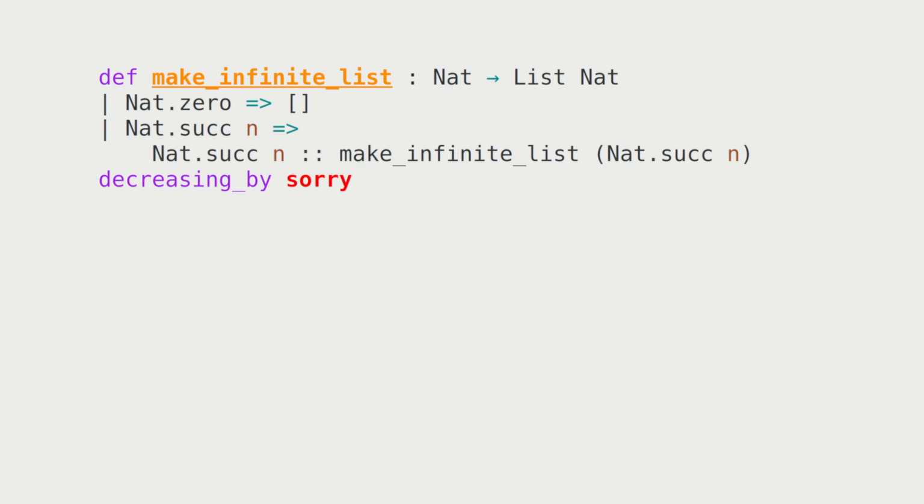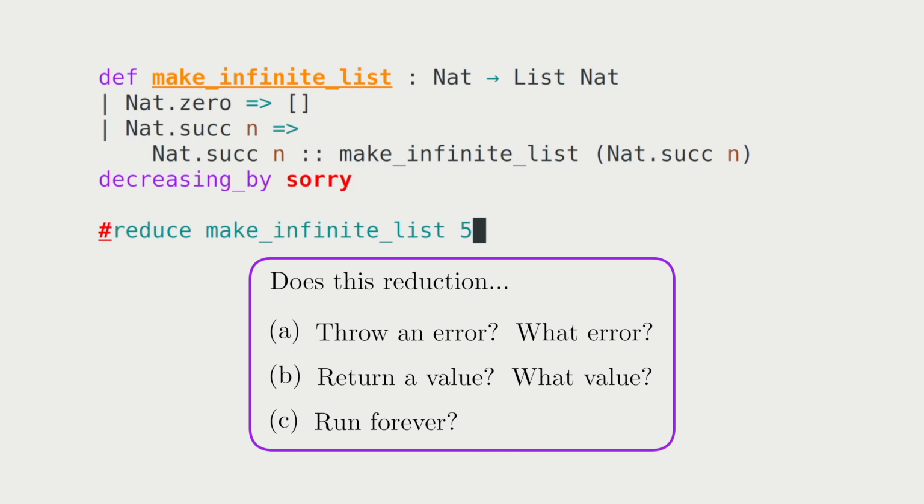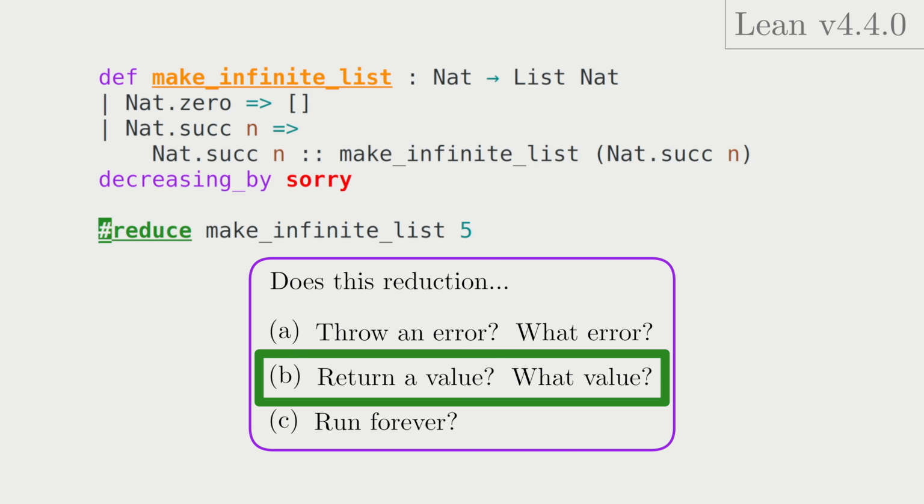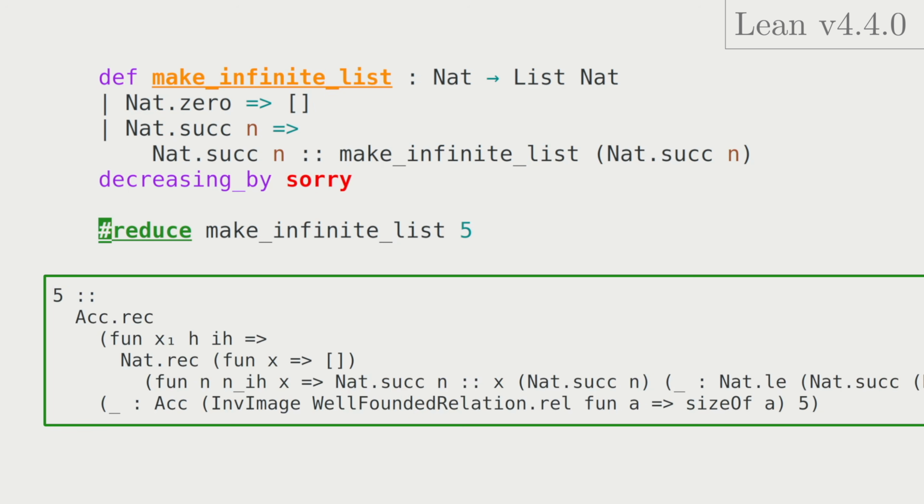The makeInfiniteList function also uses this same kind of fancy recursion, though with an invalid termination proof, and at this point we can give an outdated answer to our initial pop quiz. As of Lean 4.4, reducing makeInfiniteList 5 returns a value. In particular, it returns a list where the first element is 5, and the remainder is a complicated term involving Acc.rec, which you might recognize from the implementation of WellFounded.fix.